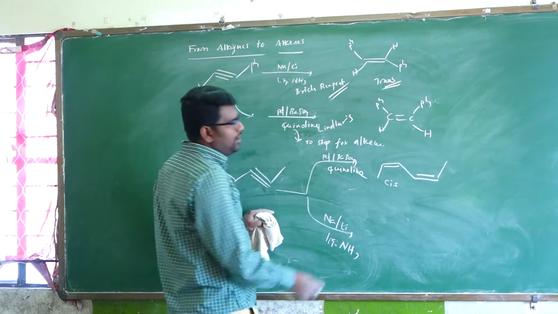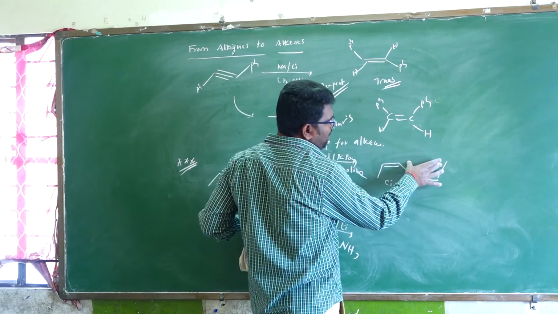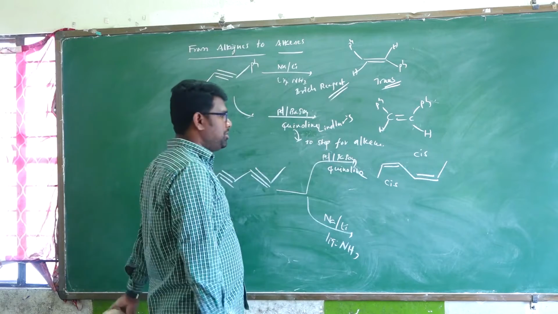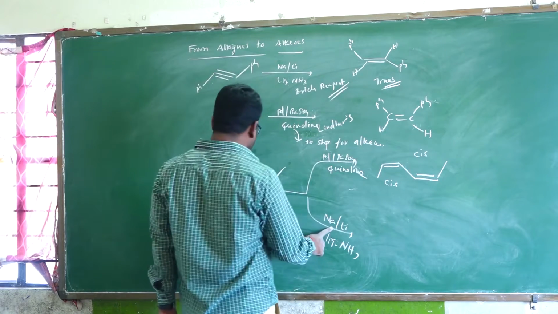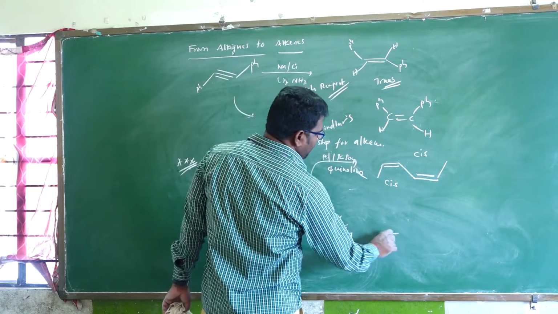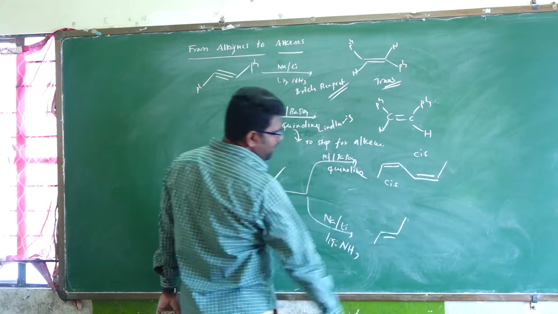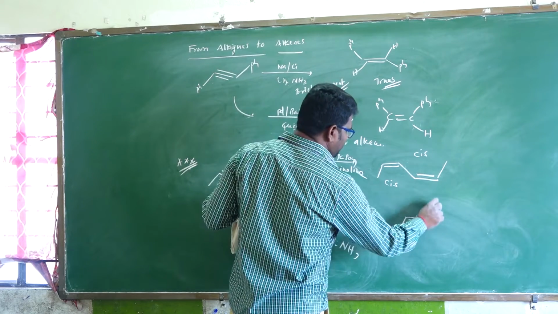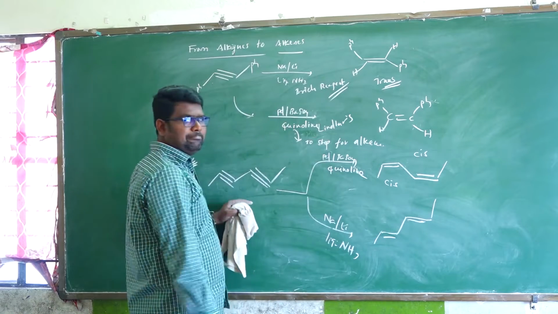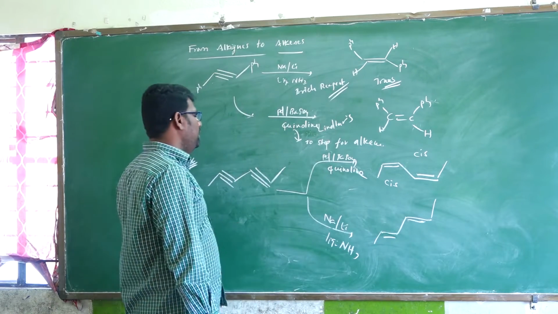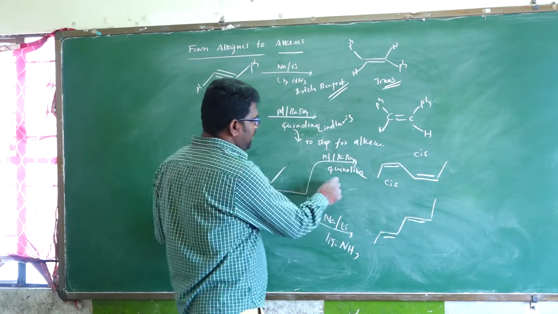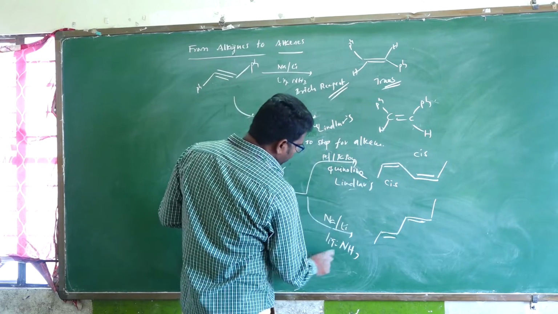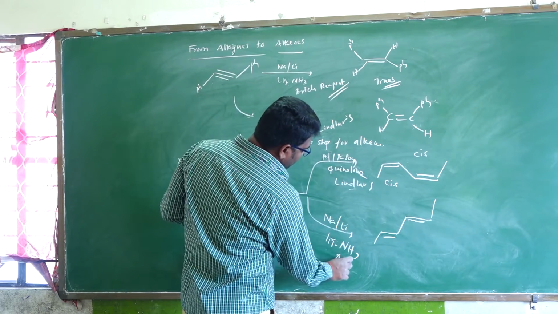These two groups are present on the same side. Here also cis. This is the product formation. And next, sodium in liquid ammonia gives trans formation. This is trans. Again, this alkyne can be converted into trans. So this is the product formation in the presence of Lindlar's and Birch reagent.